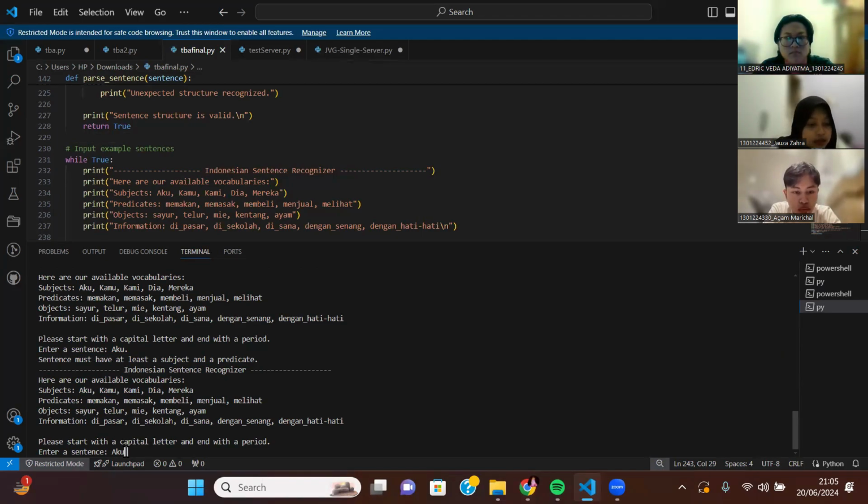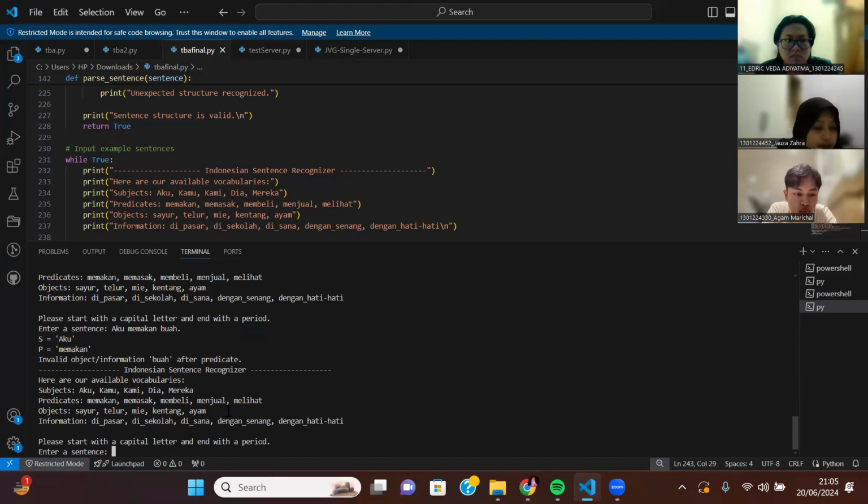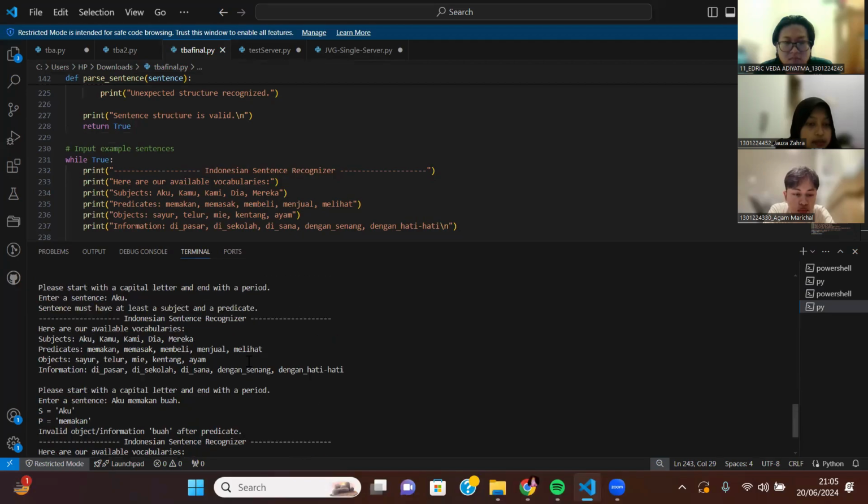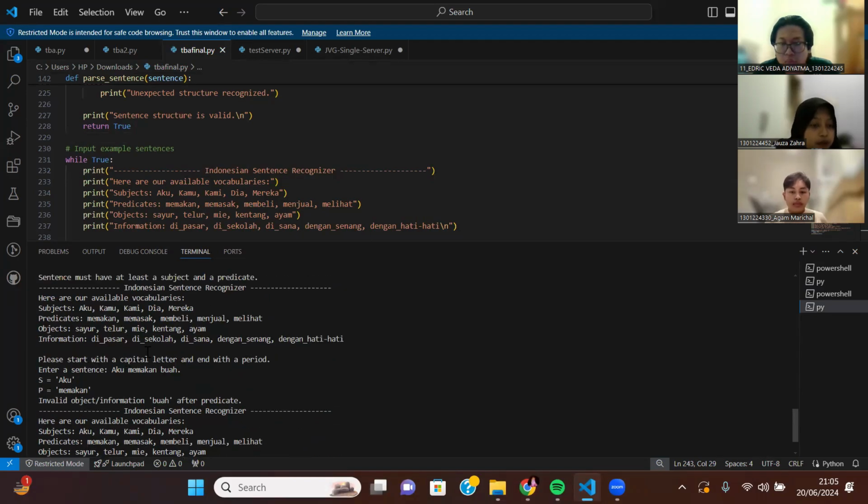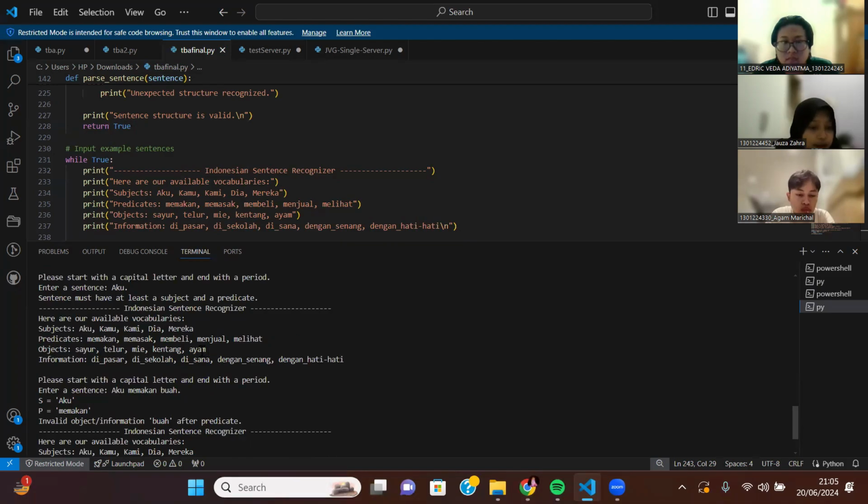And then, for instance, if we have this but with the wrong object, for instance, we have buah here, and then end with the period, we have this. Aku is recognized as subject, memakan is recognized as P, and it reports invalid object or information buah after predicate. So it will not be recognized as a correct structure because we don't have buah as the data that we have for object.